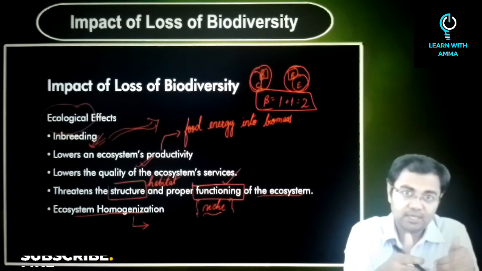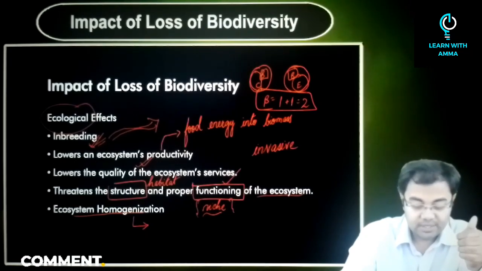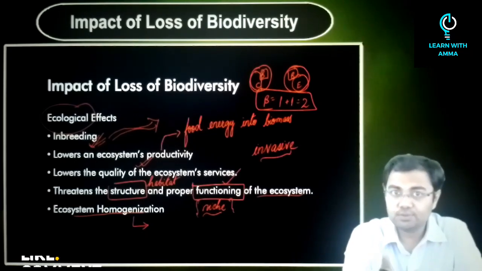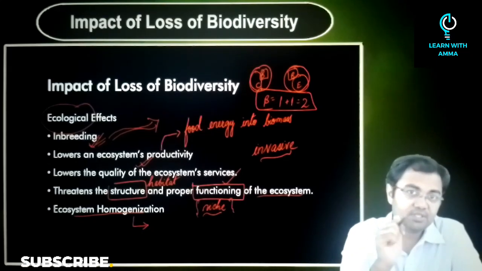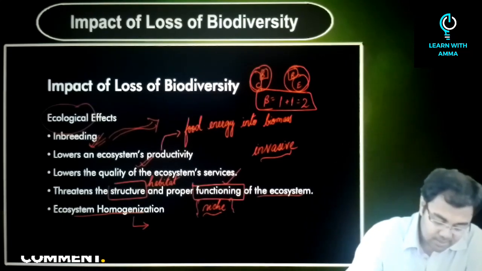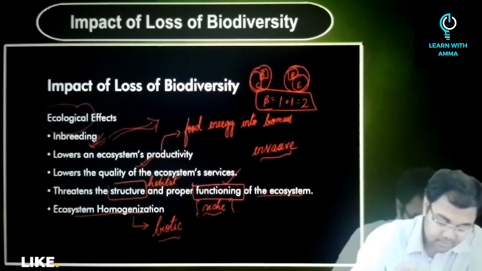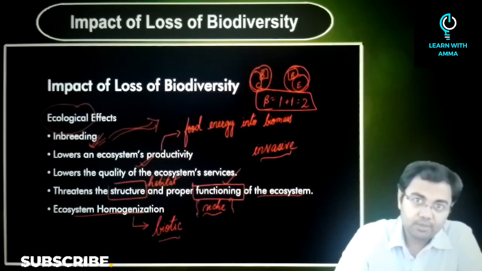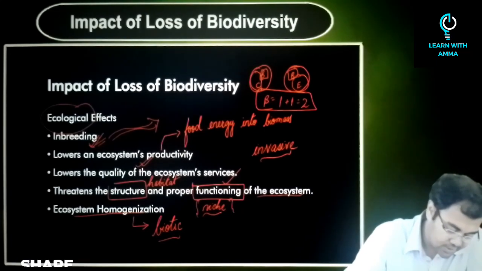Ecosystem homogenization happens usually because of something like invasive species which have started to invade a given ecosystem, and have started to replace the native species in the given region. So then it will lead to ecosystem homogenization. Sometimes it is also called biotic homogenization. So this is the first aspect of the impact of loss of biodiversity, that is, all the ecological effects.